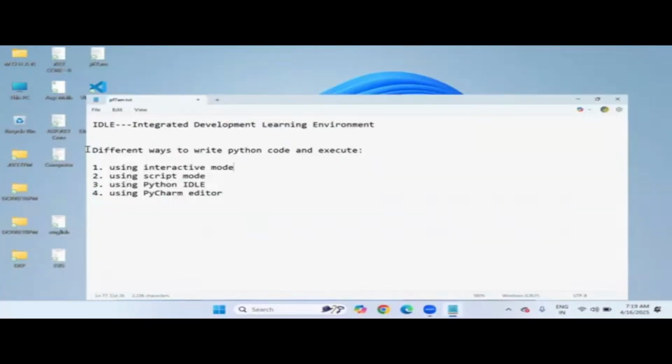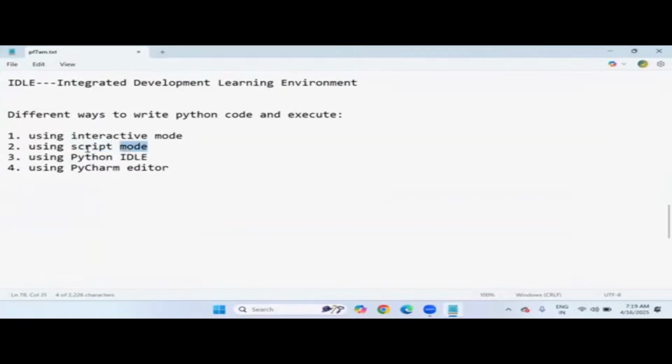The next option is script mode. Script mode means you should be ready with your Python script. You can write as much code as you want and save it with the .py file extension. That .py file is nothing but script mode. Once you are ready with your Python script with the .py extension, you can run it later. I'm now showing you how to write a Python program using the script mode option.